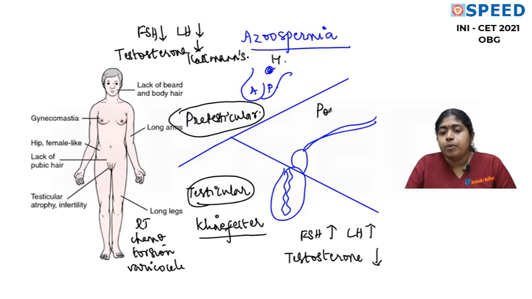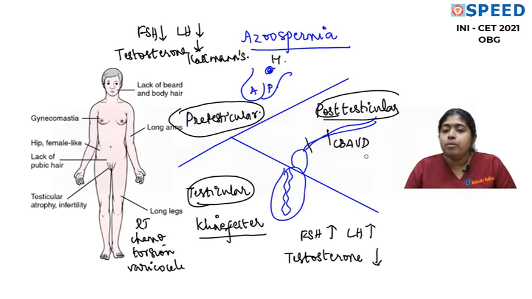Now when we talk of post-testicular causes, it can be anything. Vasectomy is a post-testicular cause. Congenital bilateral absence of vas deferens is a post-testicular cause. Epididymitis, seminal vesiculitis, all these are post-testicular causes which can cause obstruction. So in all the post-testicular causes, FSH and LH will be normal and serum testosterone also will be normal.